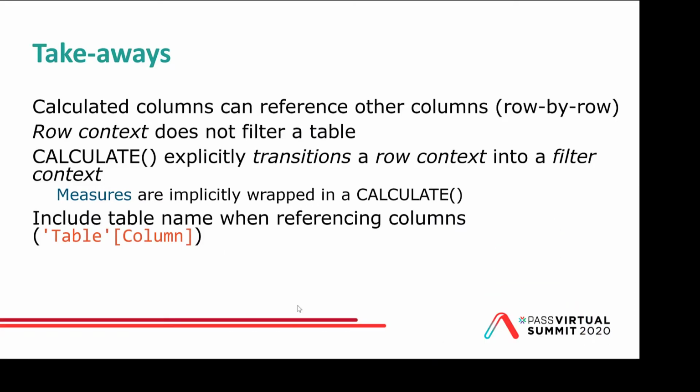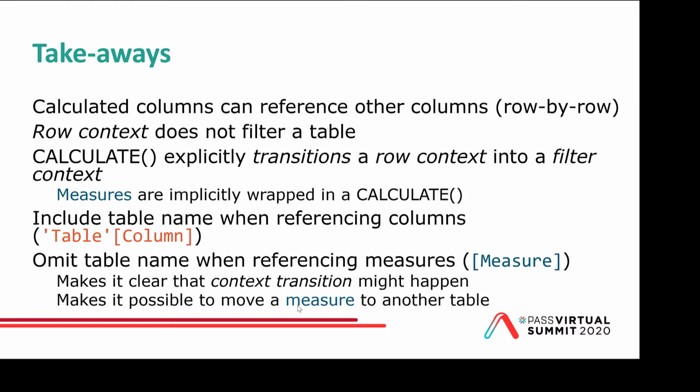And that's the reason why we should include a table name when referencing columns, because then we know the row context is not transitioned into a filter context, and we should omit the table name when we're referring to measures, so we know, oh, this is a measure, and a measure inside a row context is always only seeing the current row, because the row context is transitioned to a filter context.